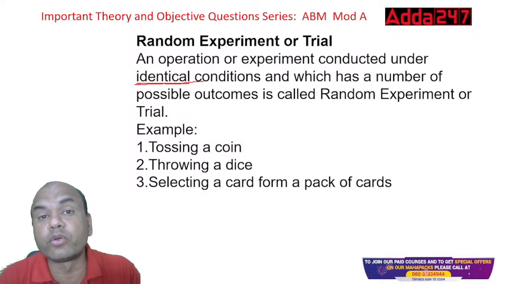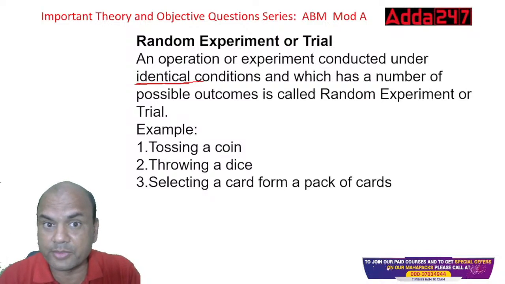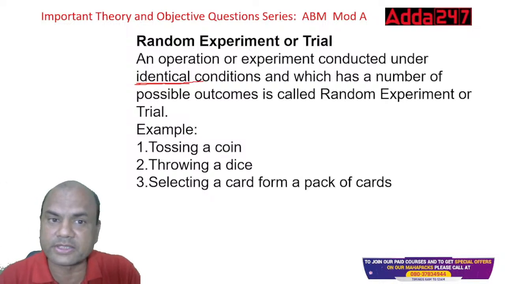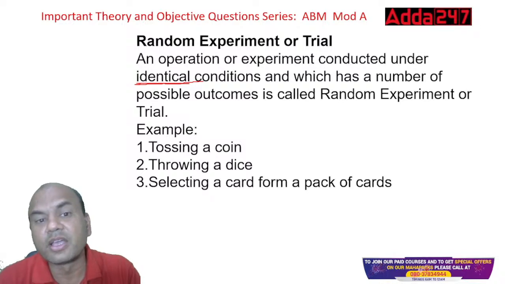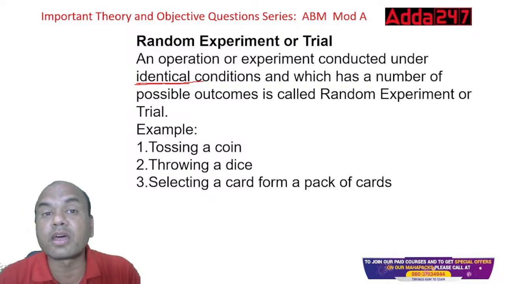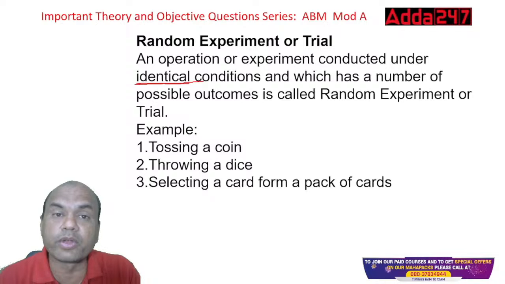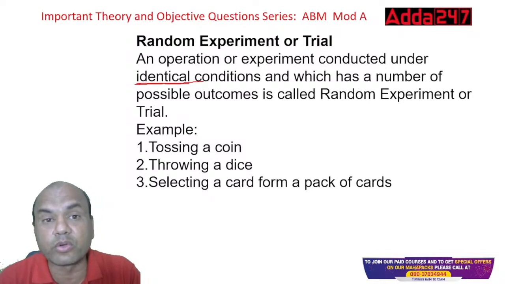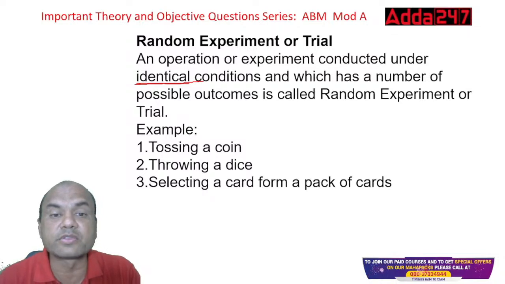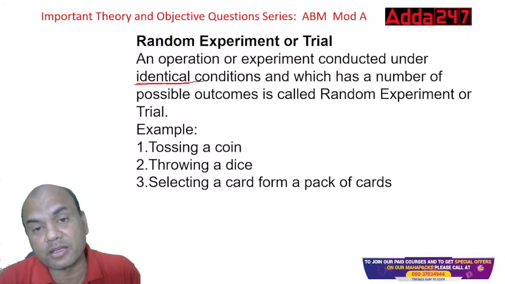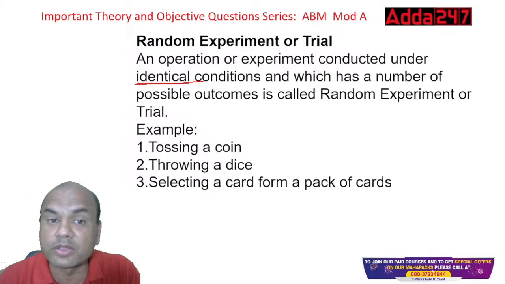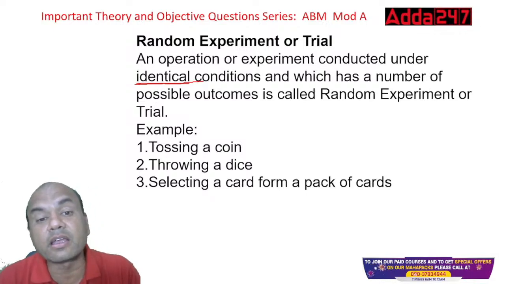When we designed a COVID vaccine during the COVID time, India was the first country to design such a huge mass-scale COVID vaccine. How did we do it? Identical conditions. Whatever were the symptoms of COVID, whatever were the qualities of that microbe, similar conditions were created in the lab, and then the vaccine was tested. So that is known as identical. Chandrayaan. How did it succeed? Identical conditions were first created in the lab.